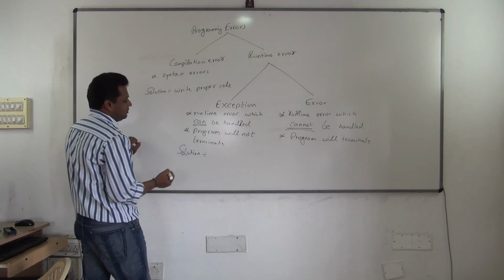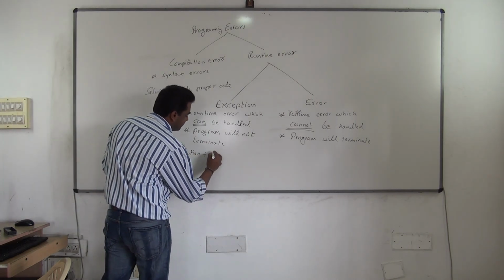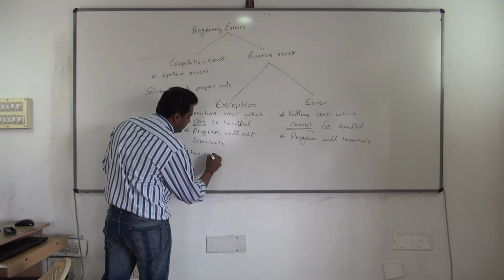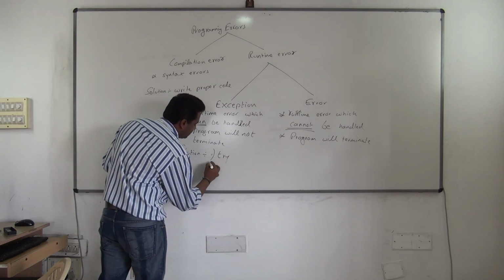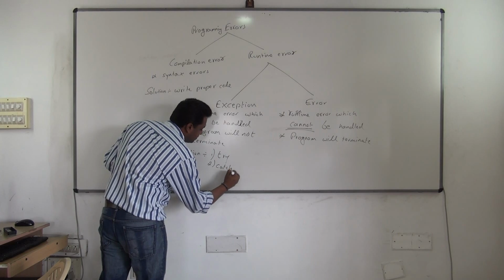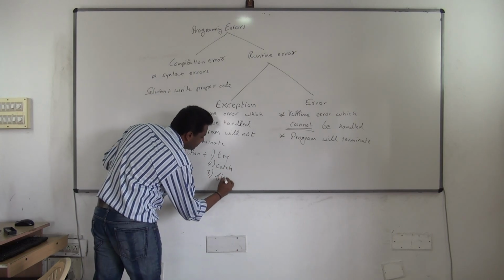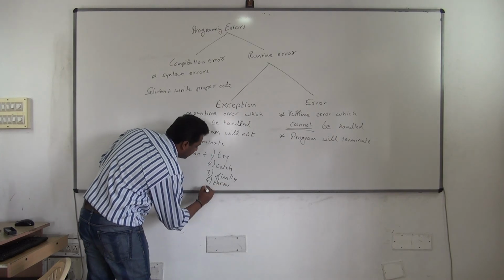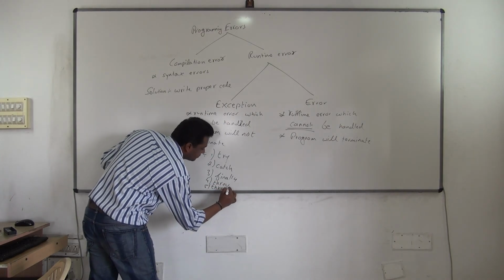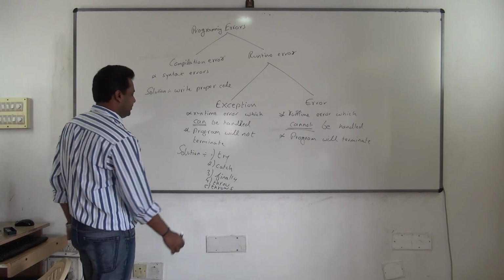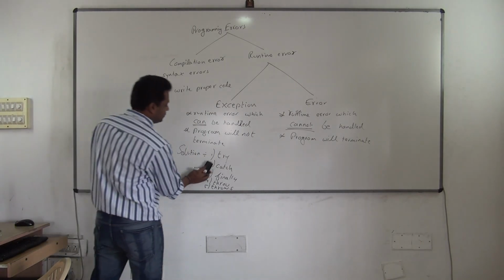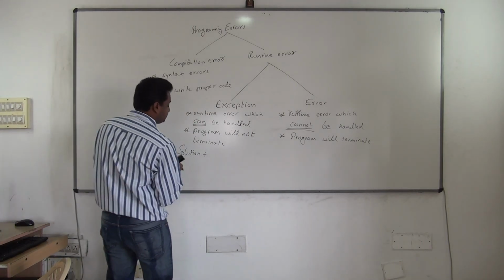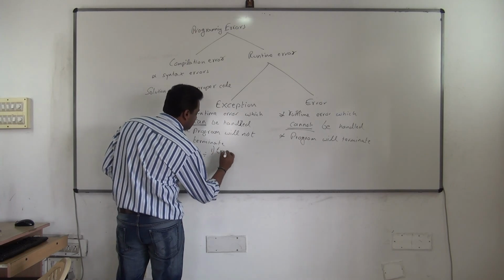Java is giving you the solution: 5 keywords. Try, catch, finally, throw, and the last one would be throws. First one, try.